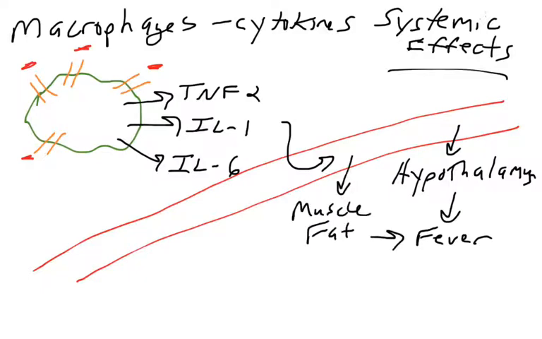These cytokines can also travel to fat tissue and muscle throughout the body to also generate heat. So the increase in body temperature is due to the systemic effect of cytokines.